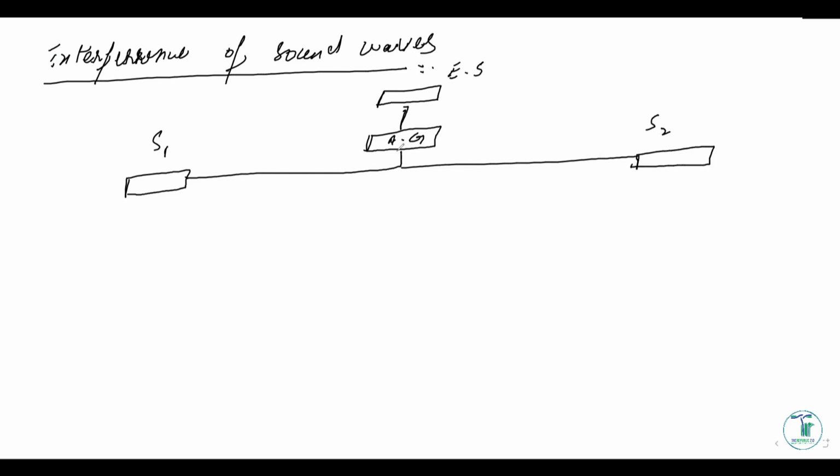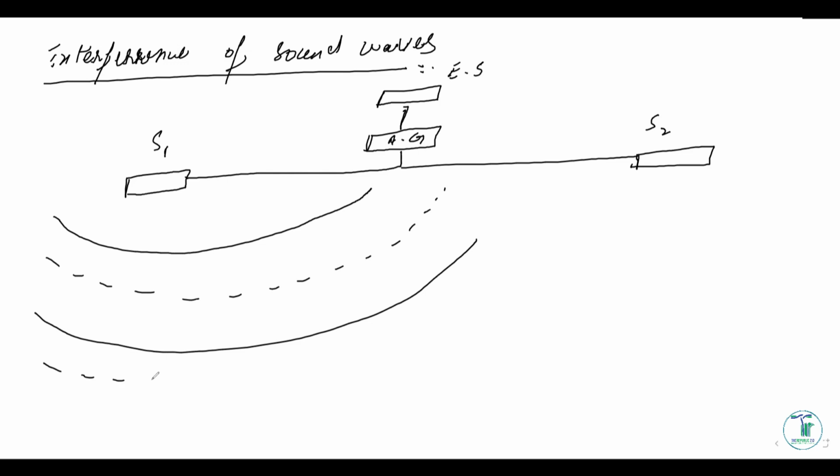Now, everybody knows that whenever sound waves are being emitted, they are emitted in the form of compressions and rarefactions. So first of all, this solid line is a compression, and then this dotted line is a rarefaction. Then a compression, and then a rarefaction. Then a compression, and then again a rarefaction, right?